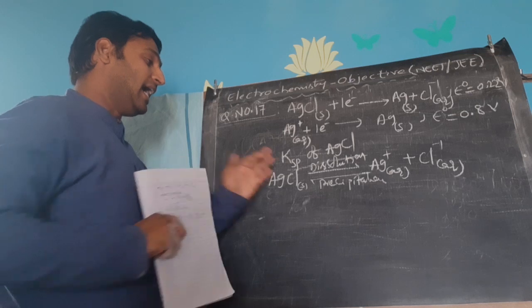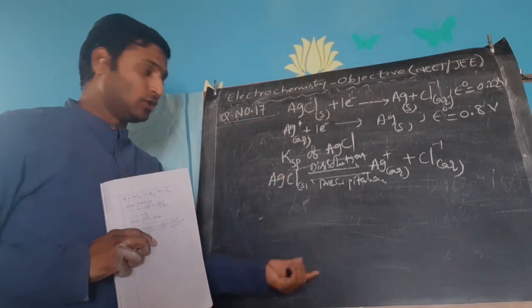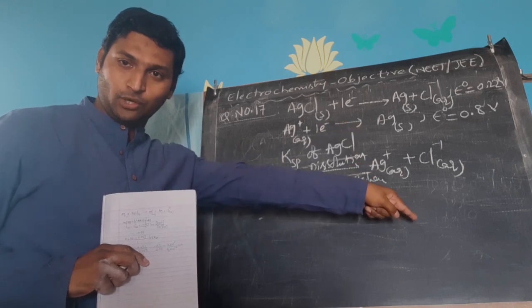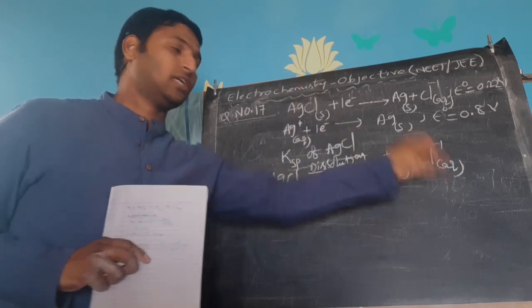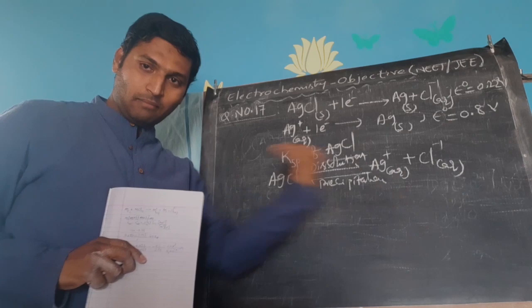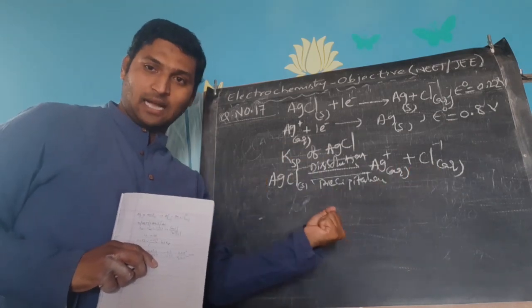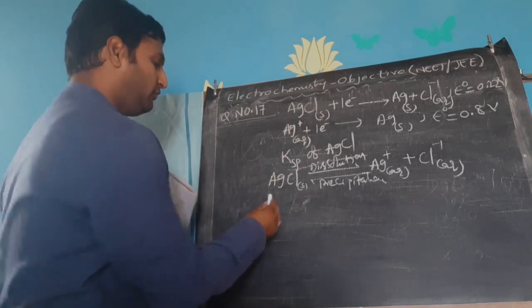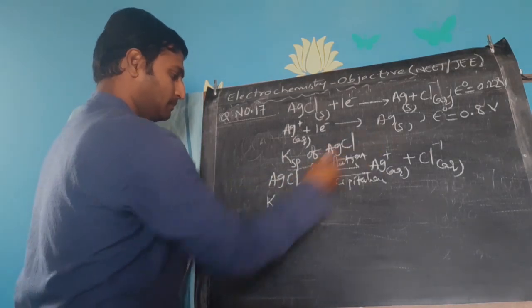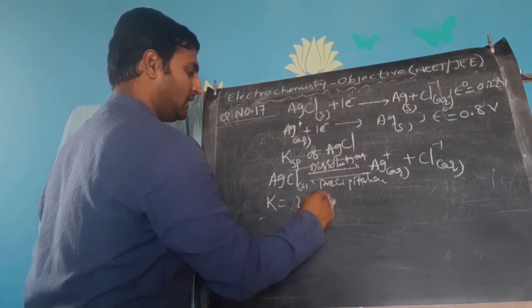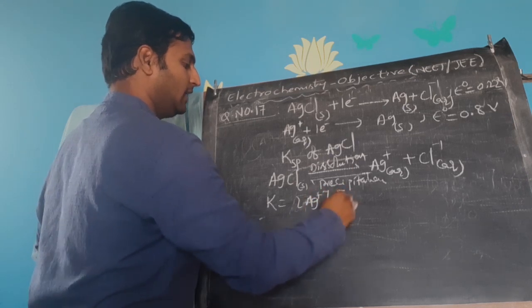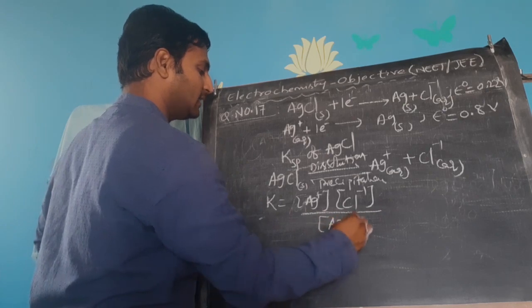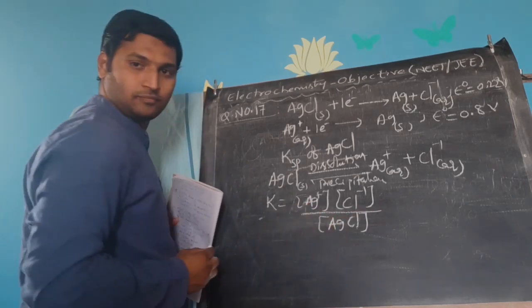This is the ionic equilibrium in sparingly soluble salt. Undissolved salt undergoes dissolution and enters into solution; however much enters into solution completely becomes ions. Then in the backward process, the formed ions combine and precipitate as the undissolved salt. If you write the equilibrium constant for this, concentration of Ag plus into concentration of Cl minus aqueous divided by concentration of AgCl solid.